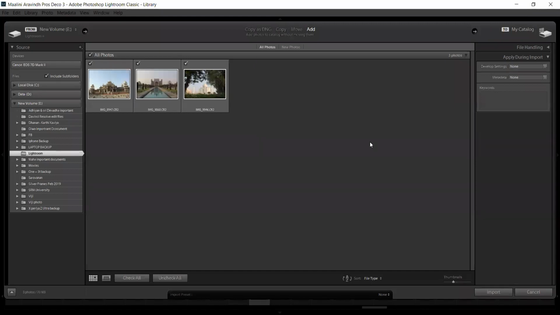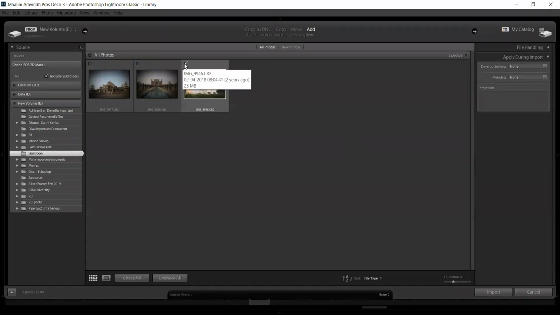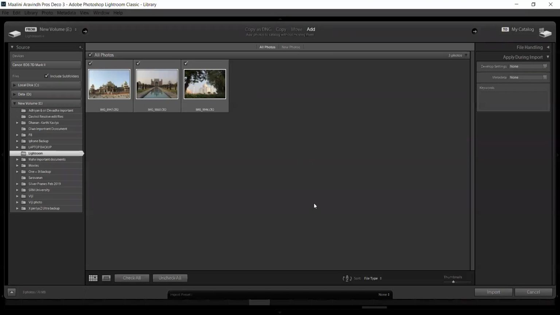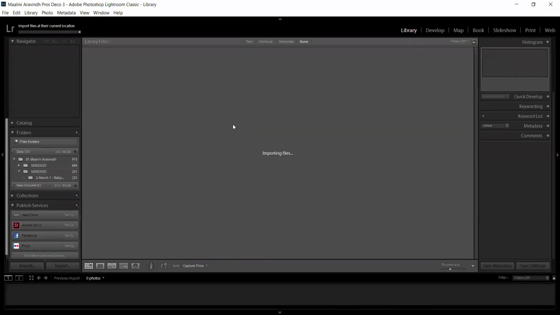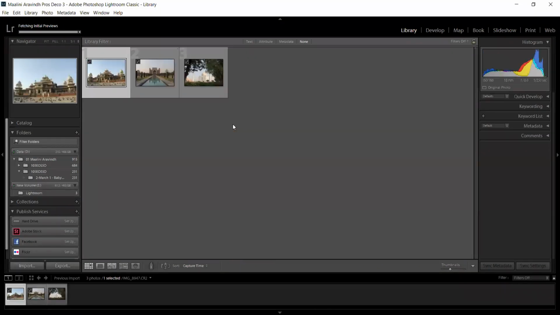If I have 100 pictures, or if I have 50 pictures and I only need 10, I can choose simultaneously from here. If I remove the tick mark, only the pictures with the tick mark get imported to the software. So I'm choosing the 3 images and I'm clicking import. Those 3 images come under the bottom filmstrip.